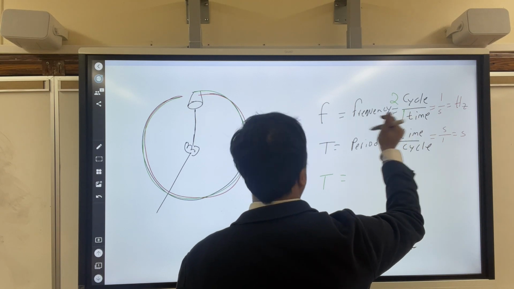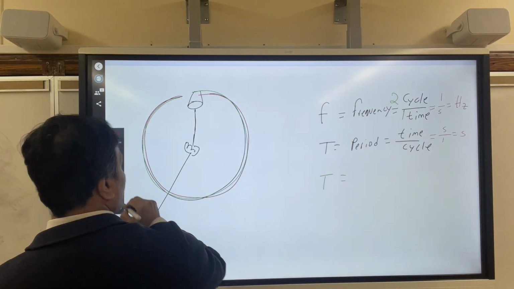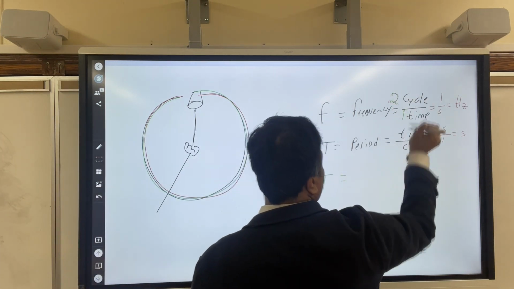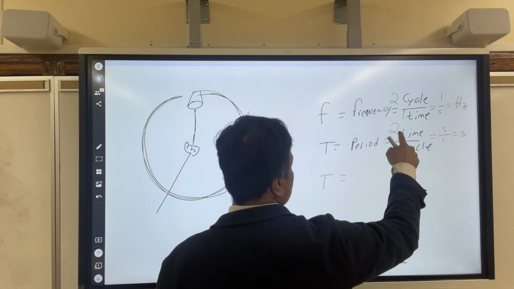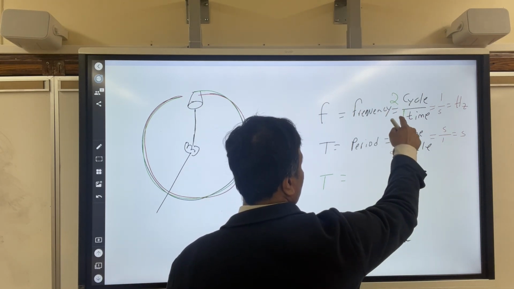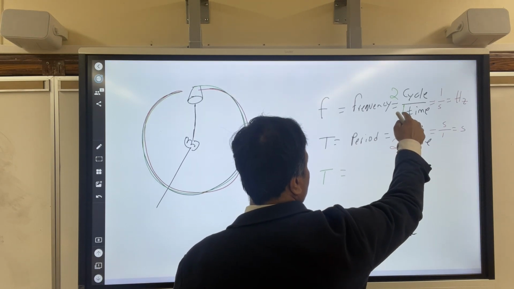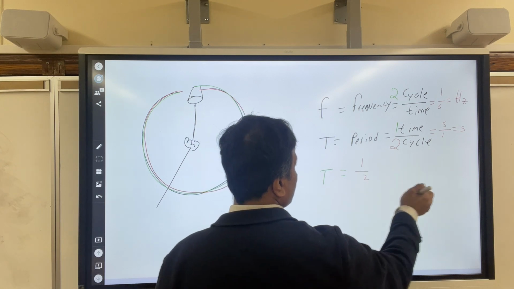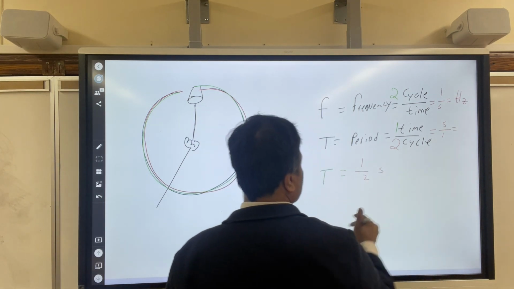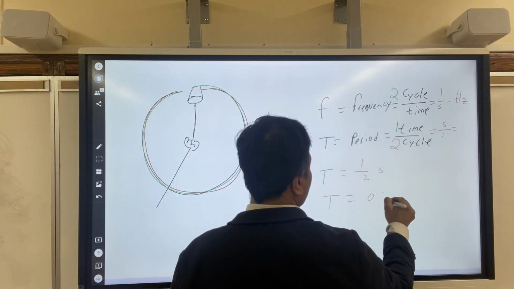I'm going to use a different color. All right, so the 2 is the time. No, of course not. 2 is the cycle, 1 is the time. So 1/2, and don't forget the s. So period is 0.5 second.